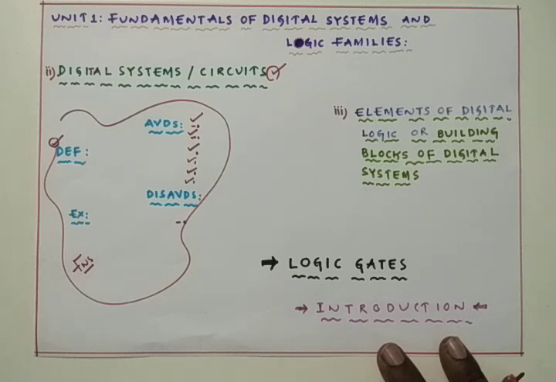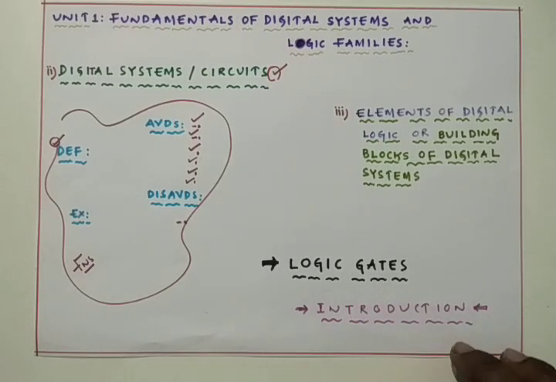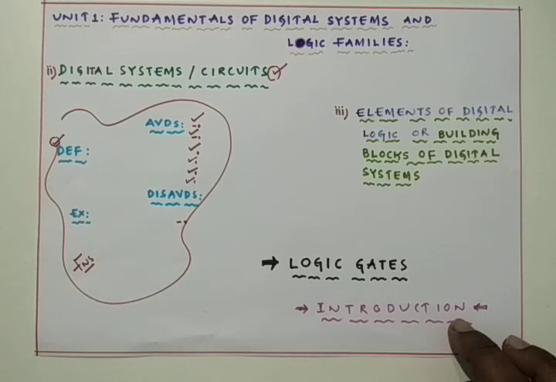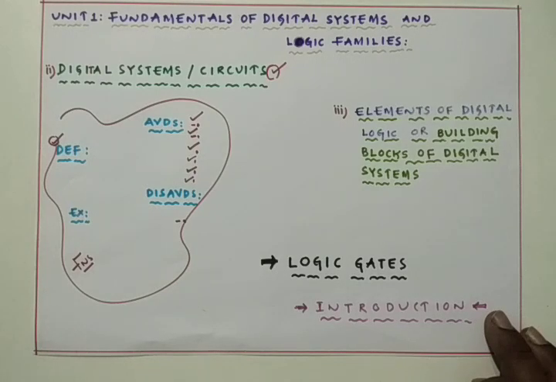We have around 7 logic gates. That means we have to discuss the 7 logic gates in this third topic. Every logic gate can work with one or more input signals, and the output will always be one output line.